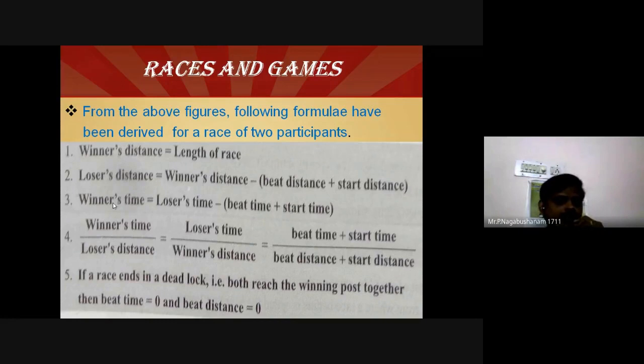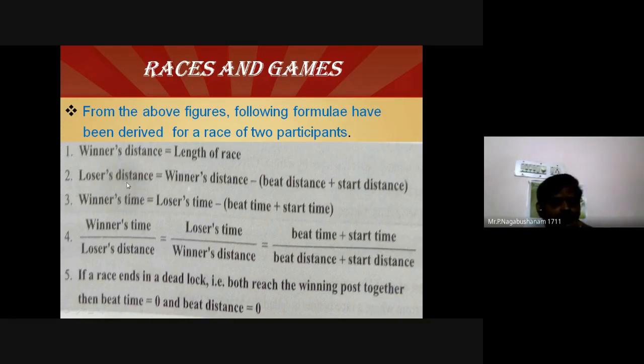Next one, winner's time. Winner's time is equal to loser's time minus beat time, or beat time plus start time. Because all the games will start from zero time. They will set their stopwatch at zero. Once the game starts, they will press the start button on the stopwatch. That's what is called beat time plus start time. In general, the start time is always zero. Start distance is also in general zero.